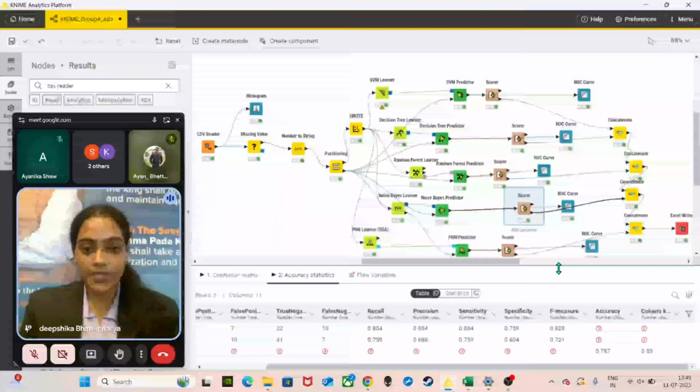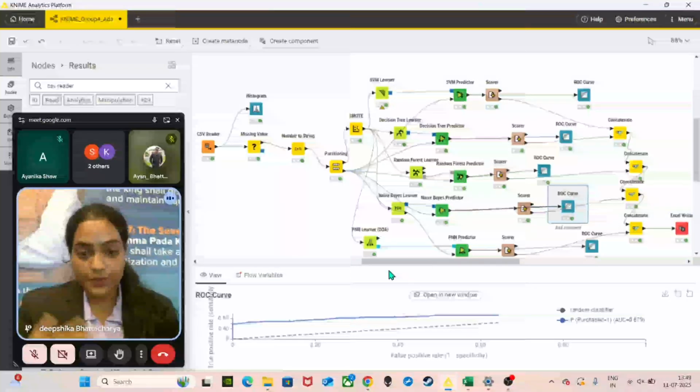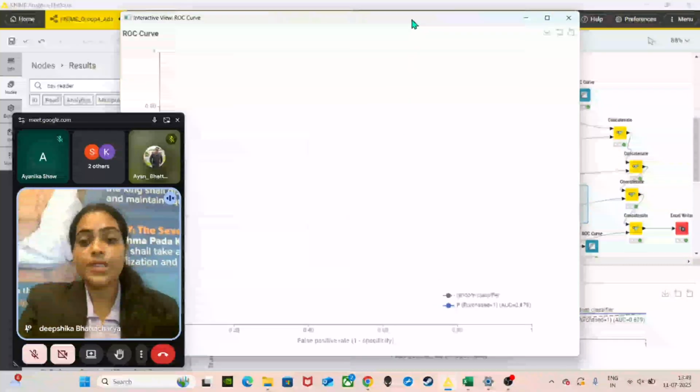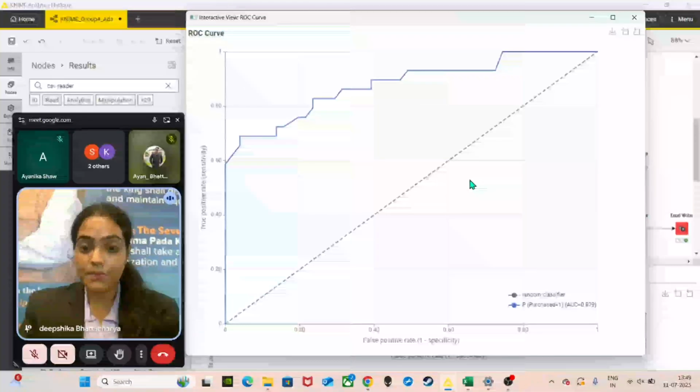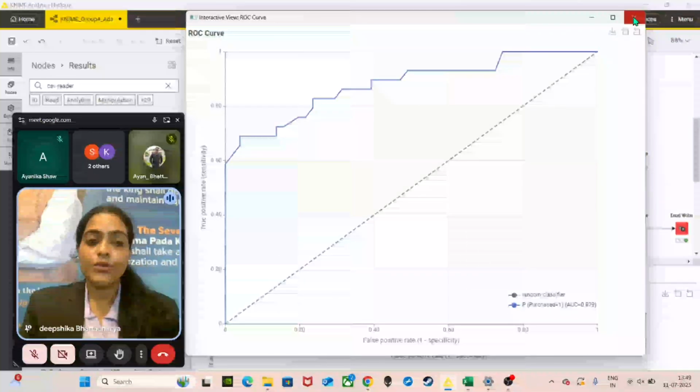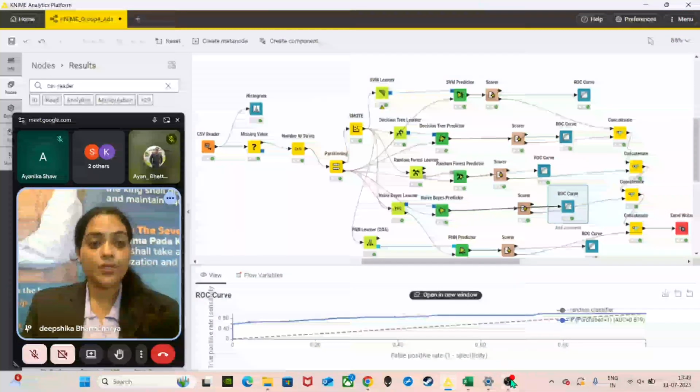And this is the ROC graph showing the Naive Bayes model's ability to separate classes. The blue line above the diagonal means it performs better than random. With an AUC of 0.879, the model shows strong classification performance. So the discussion will now be taken over by Sudisha.